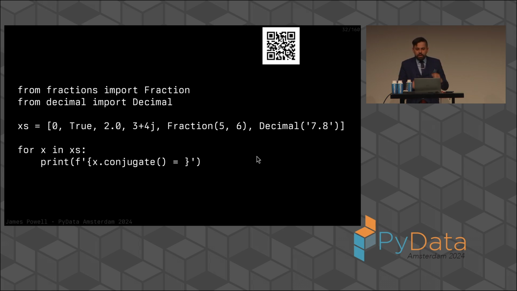Let's take a moment here. Complex conjugate is not an interesting thing to ask about any of these values except for the complex number. What is the complex conjugate of a fractional value? It's just the value itself. And yet, Python is designed in such a way to support the ability to do this so that we can treat this list that is strictly heterogeneous as though it were homogeneous, thus loosely homogeneous.